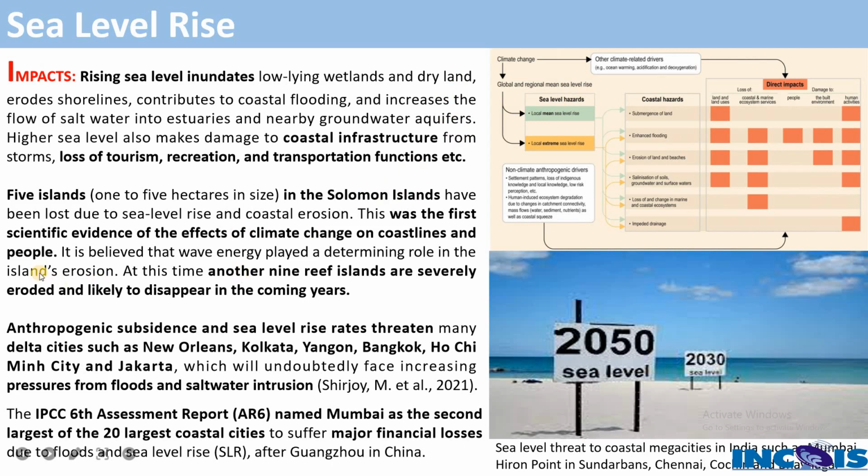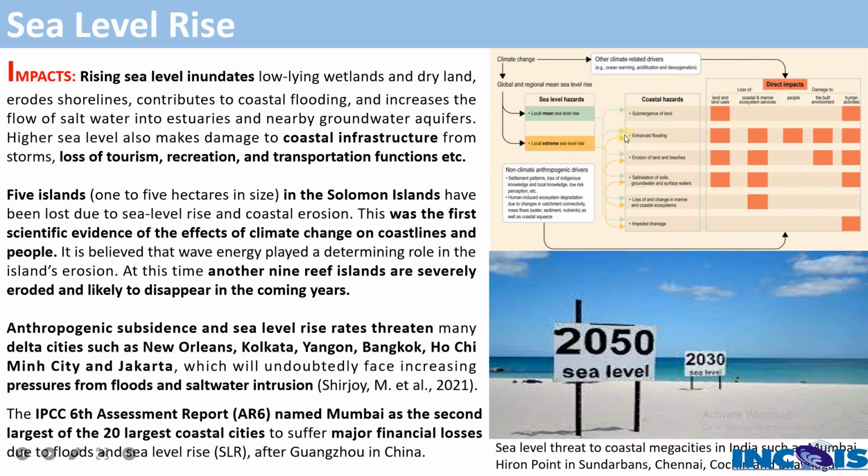And one more impact of the sea level rise is that 5 islands in the Solomon Islands have been lost due to the sea level rise and severe coastal erosion. This was the first scientific evidence of the effect of climate change on coastlines and people. See, at this time, another 9 reef islands are severely eroded or likely to disappear in the coming years.